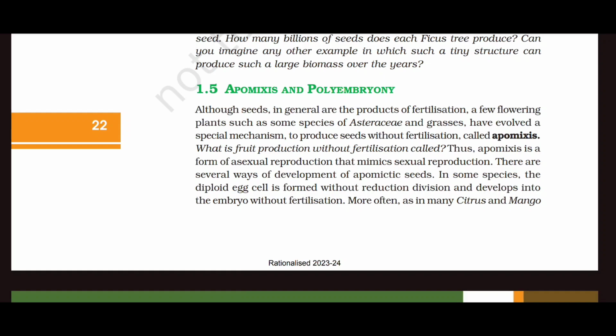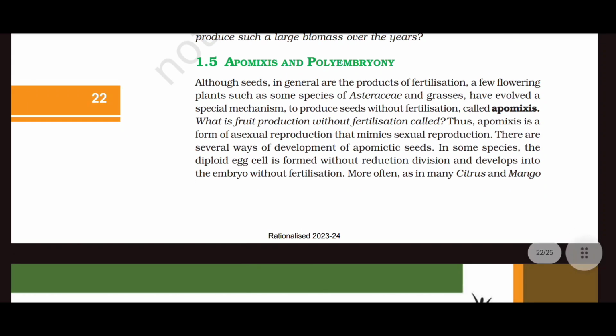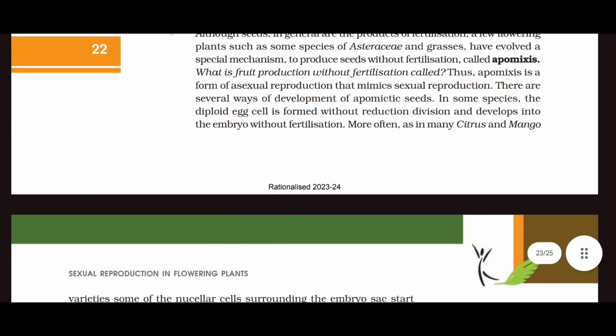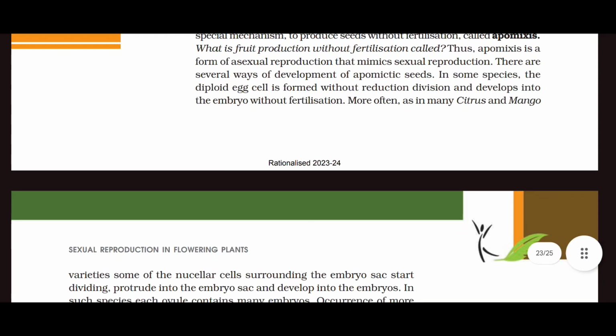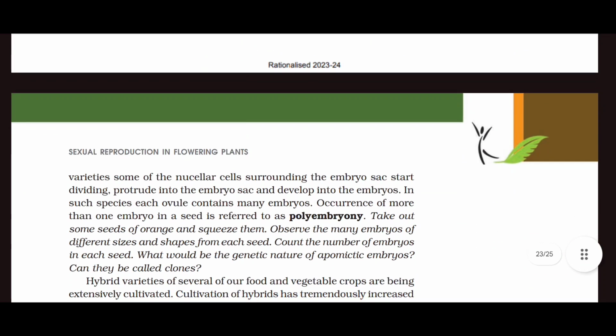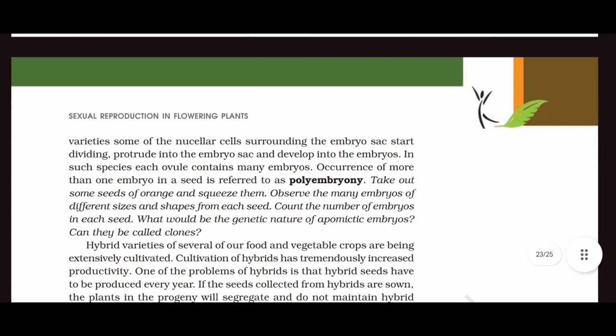There are several ways of development of apomictic seeds. In some species, the diploid egg cell is formed without reduction division and develops into the embryo without fertilization. More often, as in many citrus and mango varieties, some of the nuclear cells surrounding the embryo sac start dividing, protrude into the embryo sac and develop into the embryos. In such species, each ovule contains many embryos. Occurrence of more than one embryo in a seed is referred to as polyembryony.